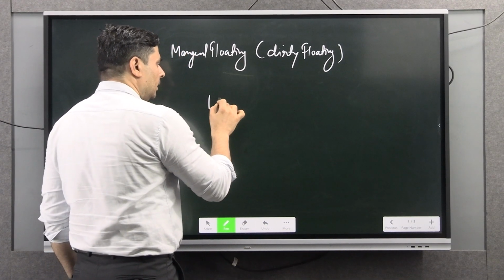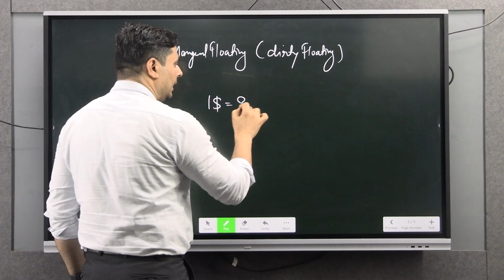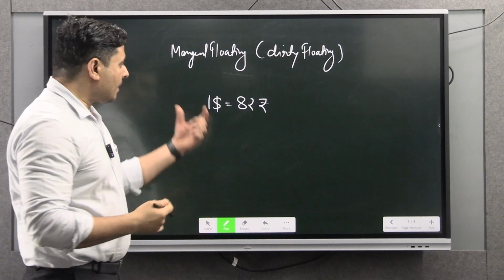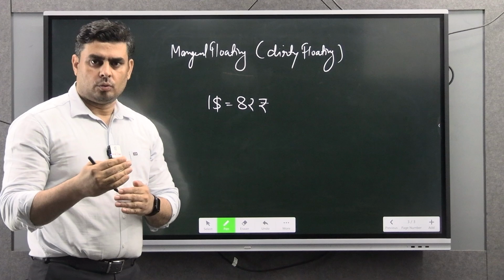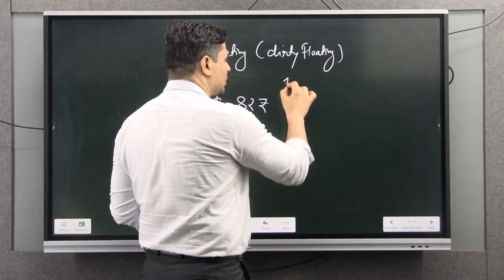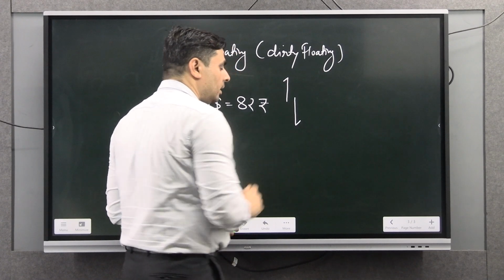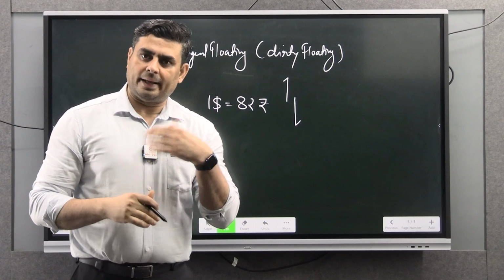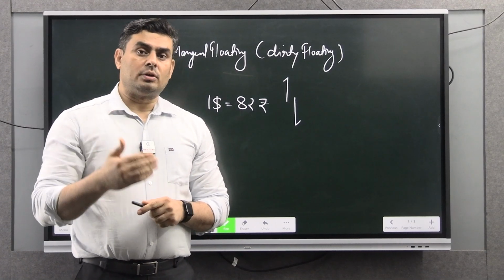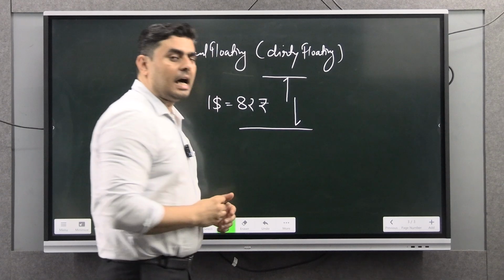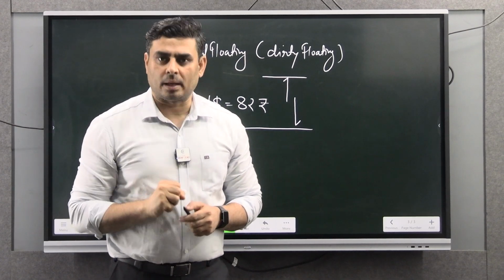For example, if $1 is equal to 82 rupees, then RBI will allow the rupee's value to either appreciate or depreciate to a certain extent. But if the value is going to go beyond these brackets, then RBI will start intervening in the market.